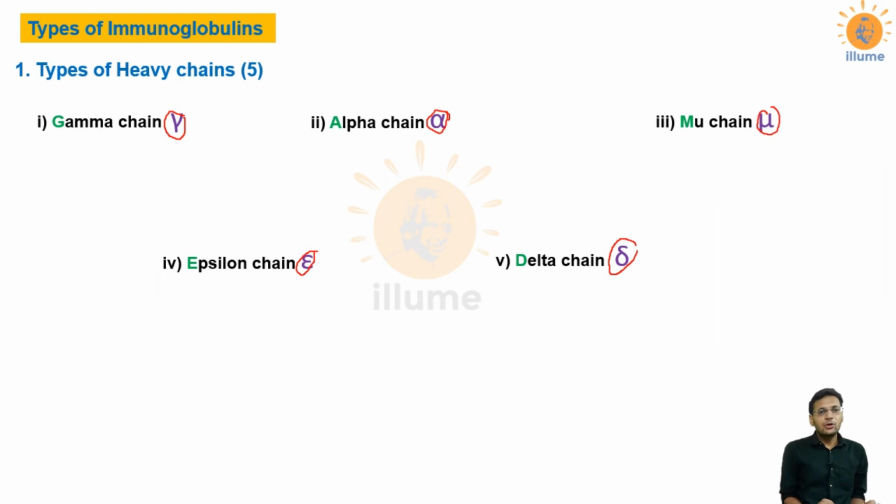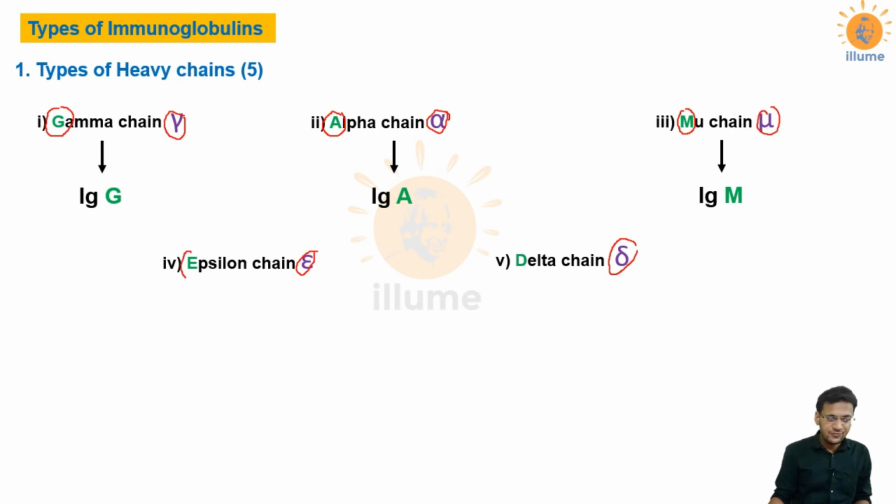Now listen to this carefully. Each different type of immunoglobulin has a different type of heavy chain, and the name of immunoglobulins depends on which type of heavy chain they have. Now the immunoglobulins with a gamma chain, gamma starts with G, so such immunoglobulins are called IgG. Similarly, immunoglobulins with alpha chain, alpha starts with A, so such antibodies are called IgA. Antibodies with mu chain, mu starts with M, so they are called IgM.